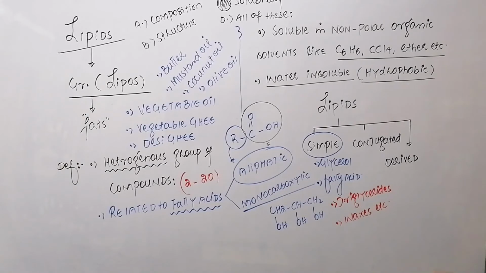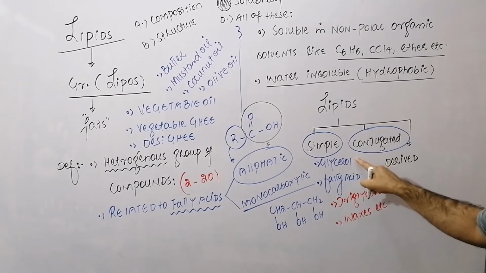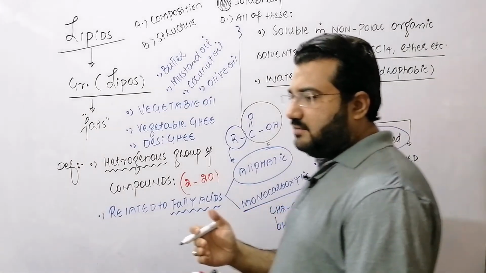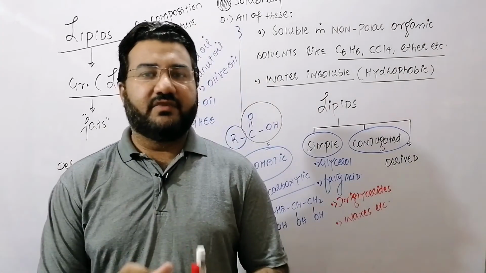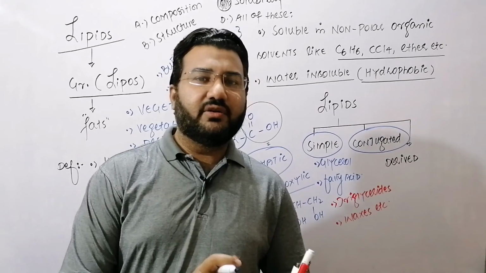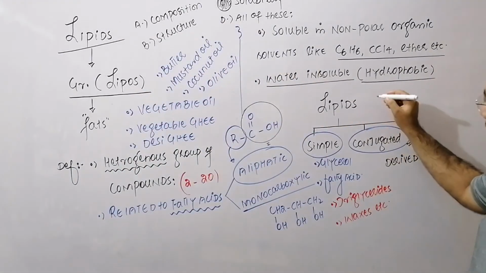Now my dear students, the second class of the lipids is conjugated lipids. These are the lipids in which glycerol and fatty acid are present, but there is a third component which is conjugated with it. So when the simple lipids are conjugated with any molecule, then they form the conjugated lipids. For example, phospholipids.